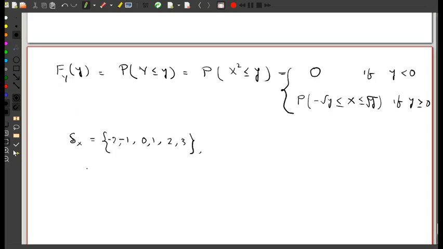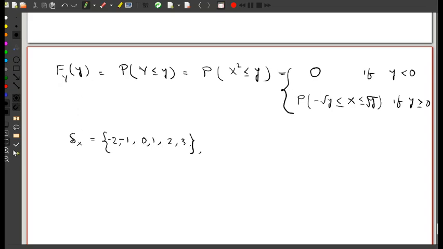So clearly the values for Y will be 0 square which is 0, 1 and -1 square which is 1, 2 square which is 4, and 3 square which is 9. So intuitively it makes sense that the values of Y will be 0, 1, 4 and 9.